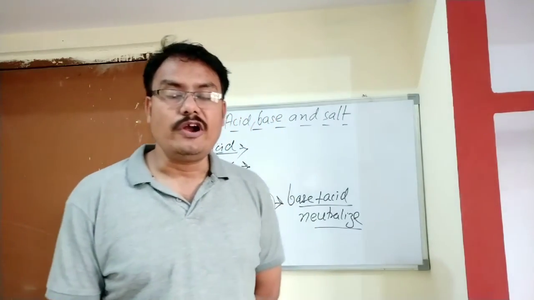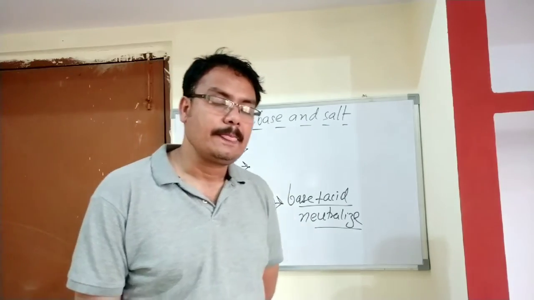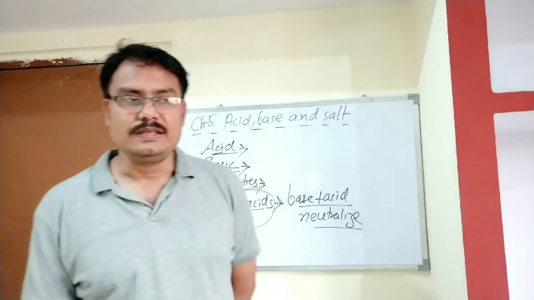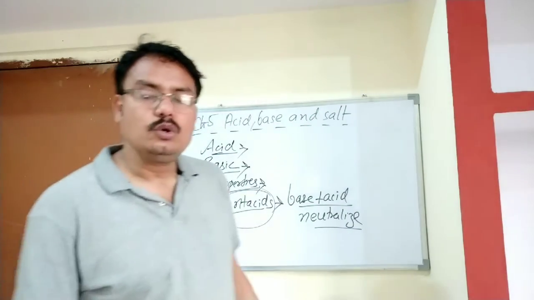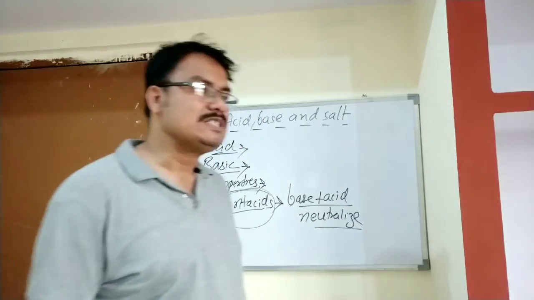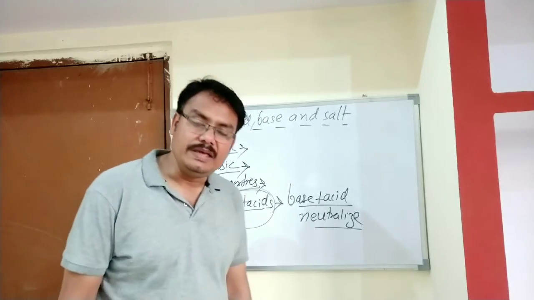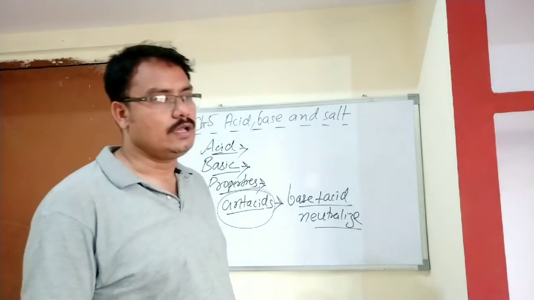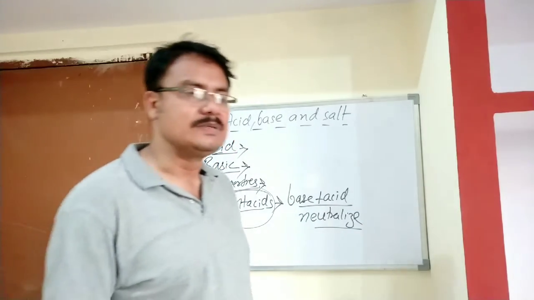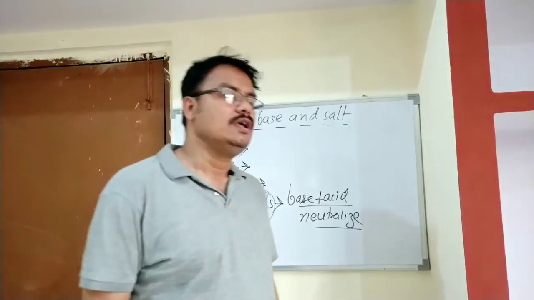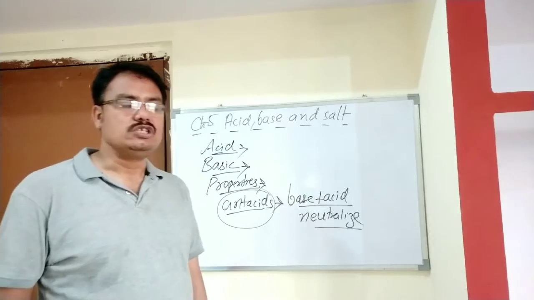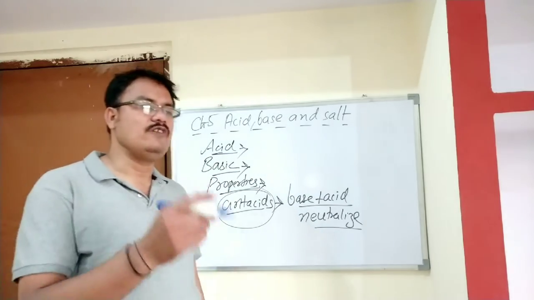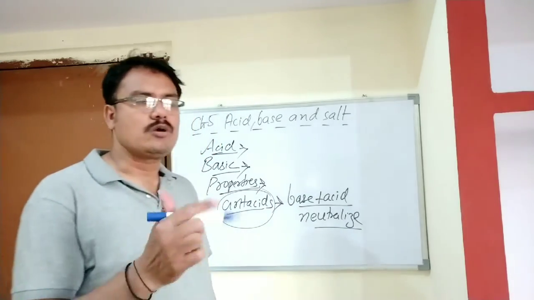So to avoid it, we should use a chemical that has already been made, that is litmus paper. When you put litmus paper in a powerful base, the red litmus paper will change into blue. This shows that the thing in which you have put the litmus paper is a strong base.